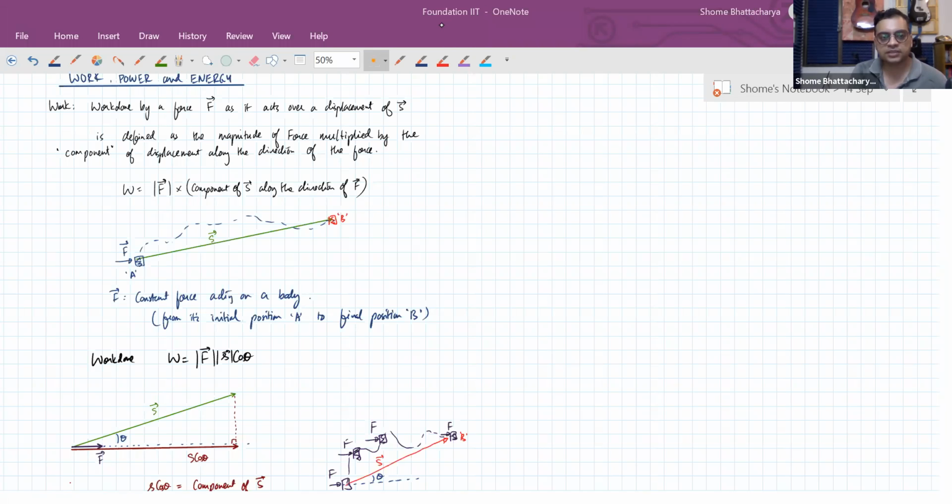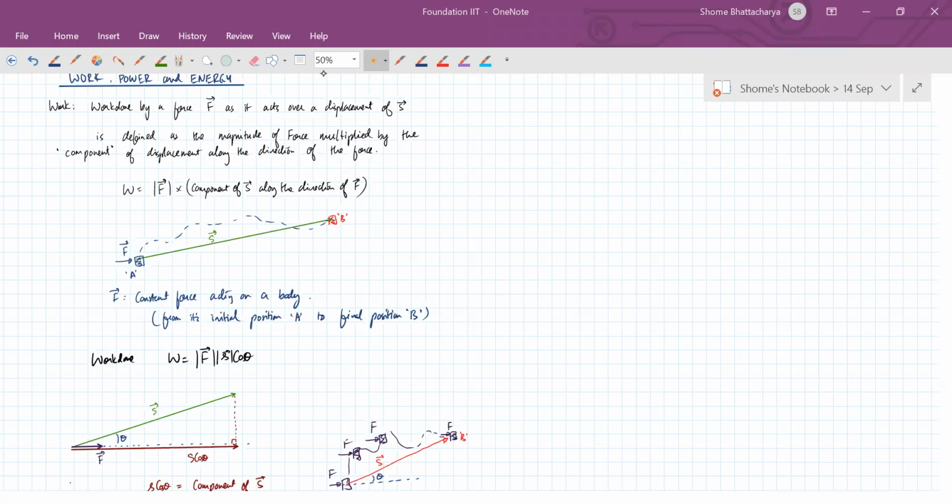So make a note of all these points, and then as we discuss some numerical examples, this will become clear to you. Bhomik, please concentrate on what I am saying at that time. You are just stuck on the same point, to write down the definition. Have some patience. Now I'm explaining something, try to understand it at that time. Otherwise, you'll miss all the points. This is not class 6th, 7th. You have now reached the foundation IIT course.